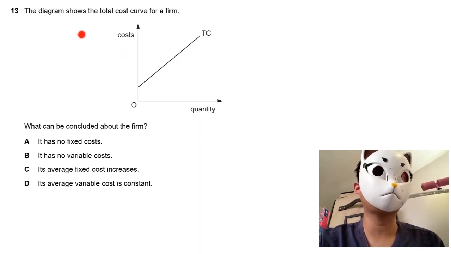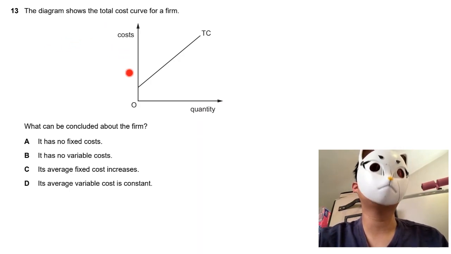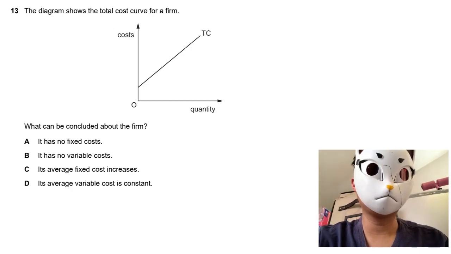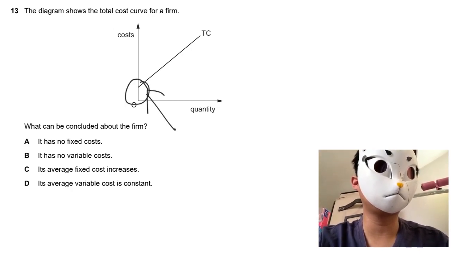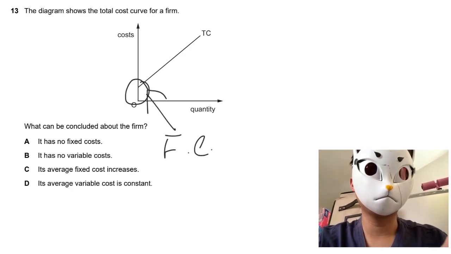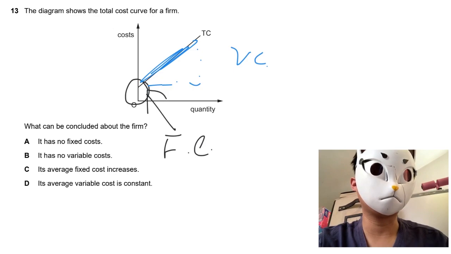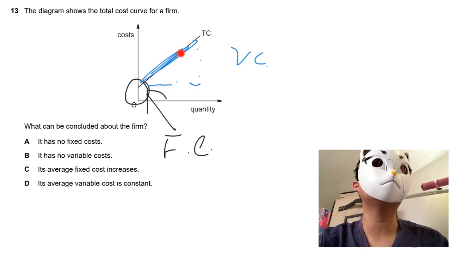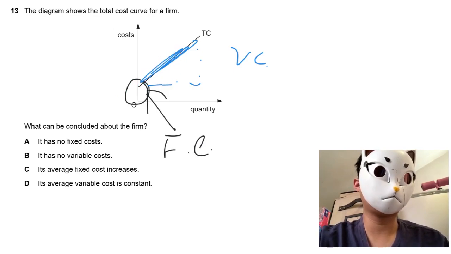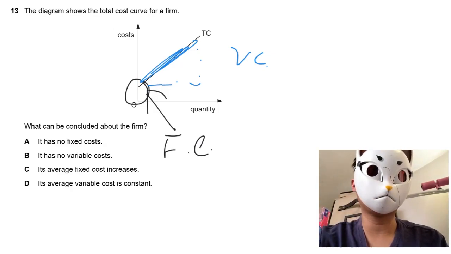MC question 13. There is a cost curve, as you can see there. Remember that this is the fixed cost, and the slope, the tangent of the slope, would be the variable cost. I would like you to be reminded of that. So for MC question 13, you can see that A is wrong.